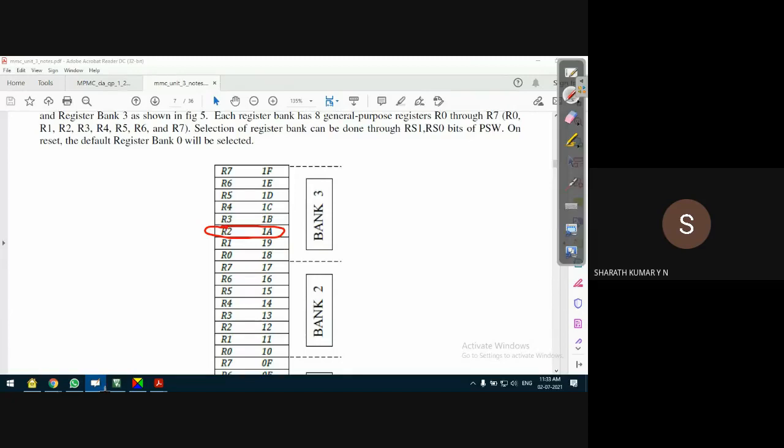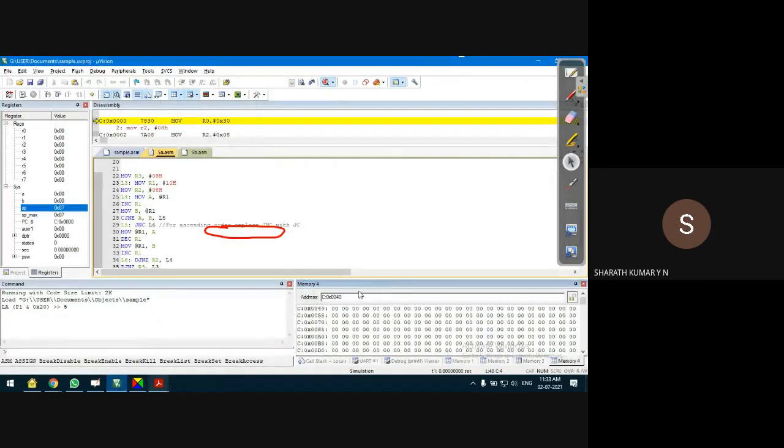Go to the compiler and, in one more memory window, open the address. This should be D, internal memory 0x1AH. It will automatically take 0x to mean hexadecimal, so you need not specify H here. Very simple.